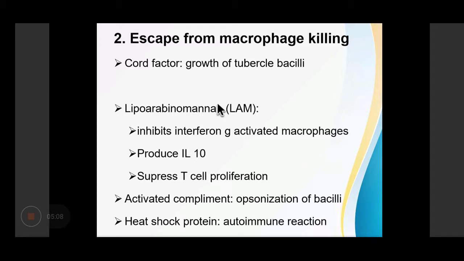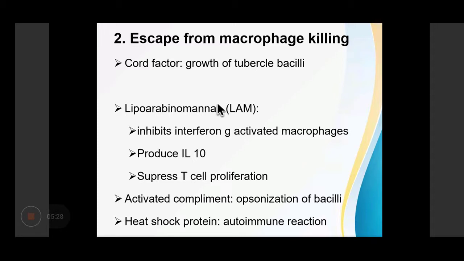It has lipoarabinomannan, which is LAM. LAM inhibits interferon gamma activated macrophages. It induces the macrophages to produce interleukin 10, which suppresses T cell proliferation.